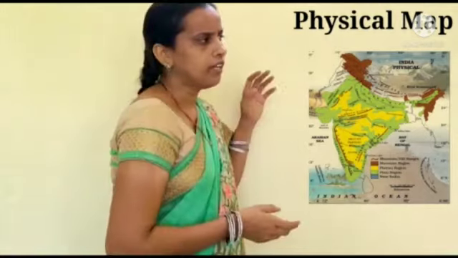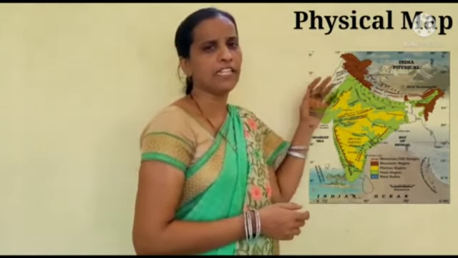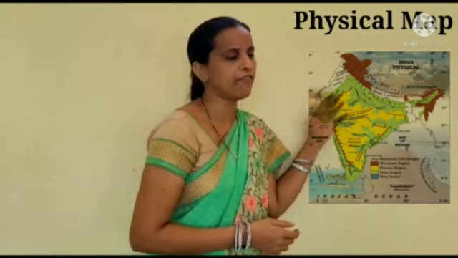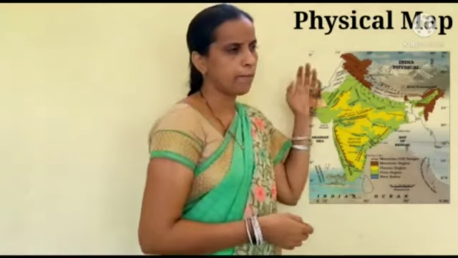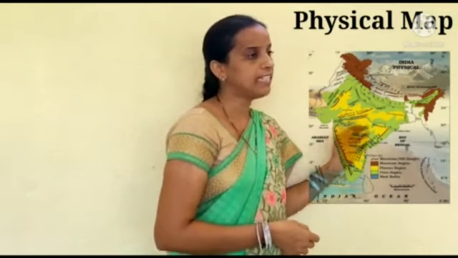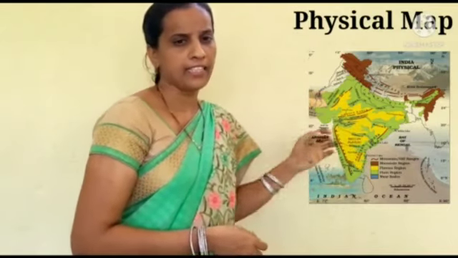Next is the physical map. What is a physical map? Physical maps refer to the features of major landforms. Children, we already know what the major landforms are: mountains, plateaus, plains, rivers, deserts, lakes, highlands, etc. Green shades tell us the plains.